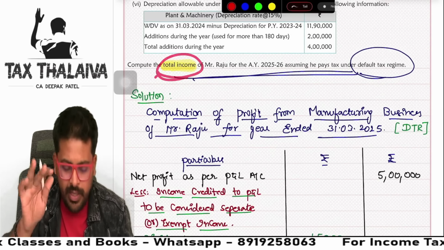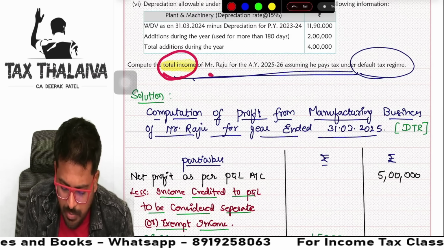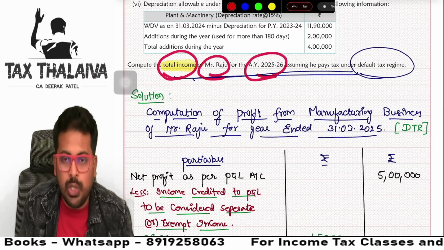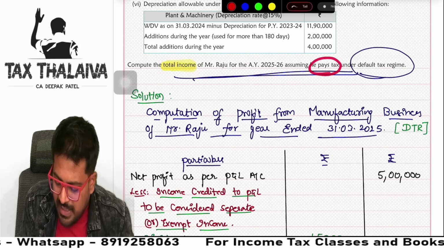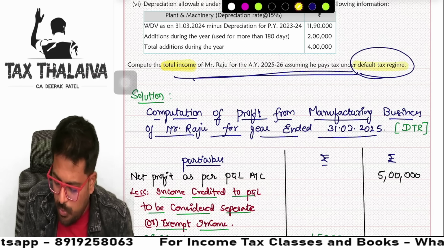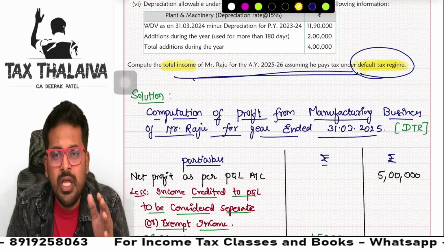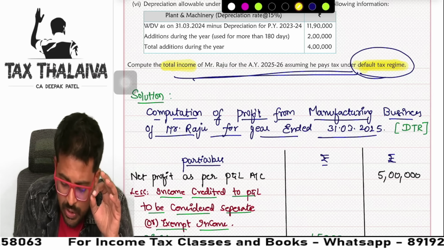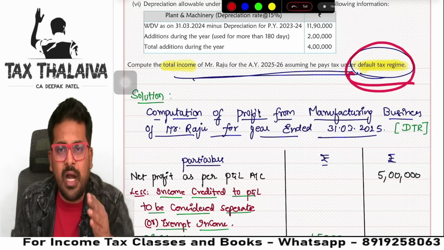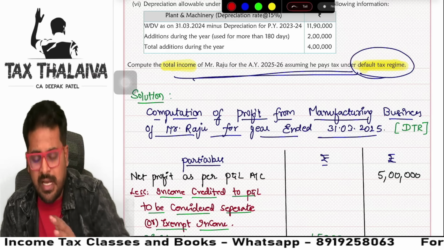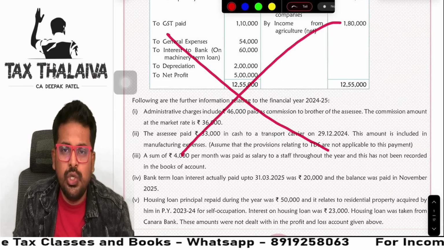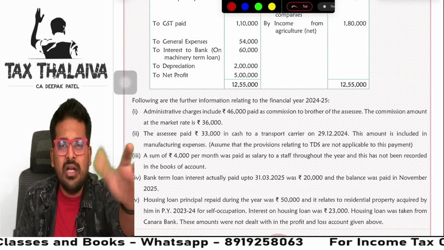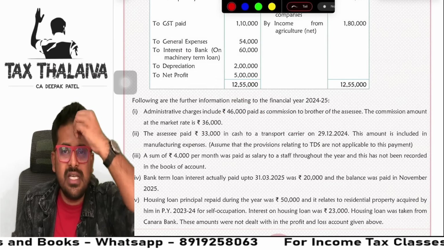Sir, why, sir? I'll tell you why. Compute the total income of Mr. Raju for assessment year 25-26, assuming he pays tax under default tax regime only, guys. Guys, if you don't know whether you are asked to compute under default tax regime or optional tax regime, what is the use of you reading all this information? Not at all of use. You are wasting your time.